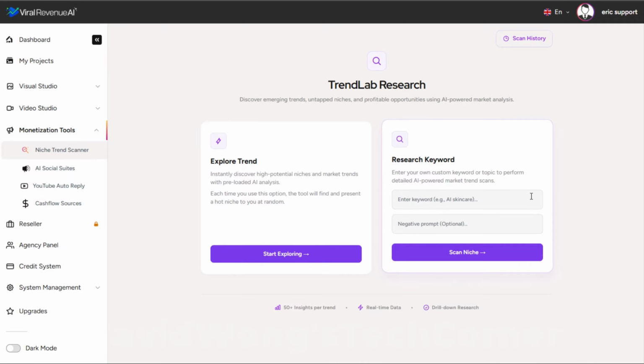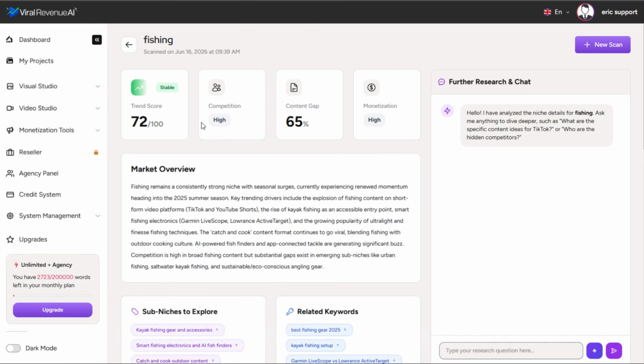I happen to love fishing. I've always thought it might be cool to start a fishing related business. So I could type in fishing and click scan niche. And here you can see the results are very different from that profitable niche that it found for me moments ago. In this case, the trend is a little lower.